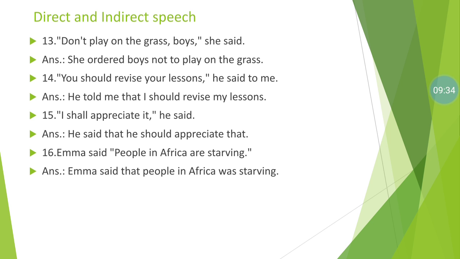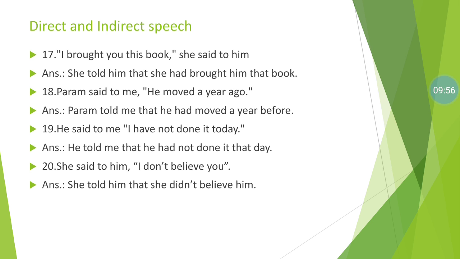Number 15. "I shall appreciate it," he said. He said that he would appreciate it. Number 16. Ima said, "People in Africa are starving." Ima said that people in Africa were starving. Number 17.